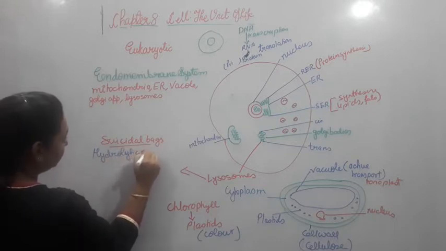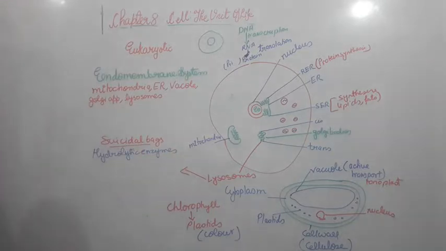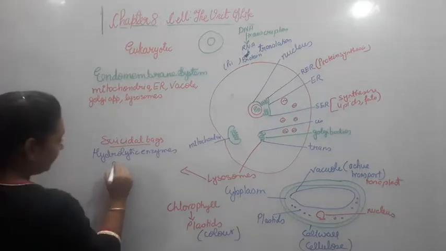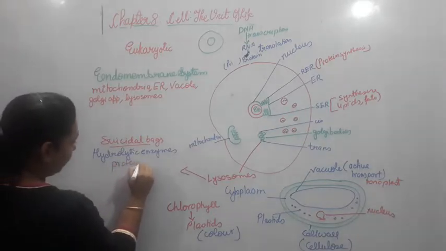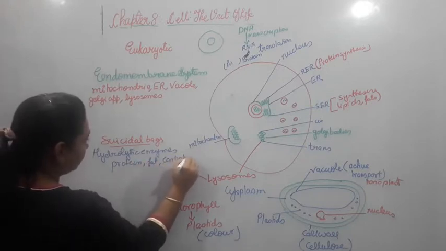hydrolytic enzymes. Now what are these hydrolytic enzymes that get digested? They are actually your protein, fat, carbohydrate.